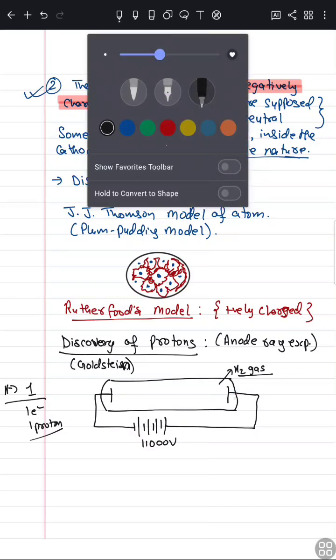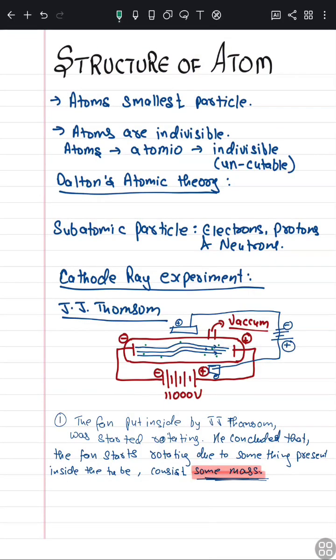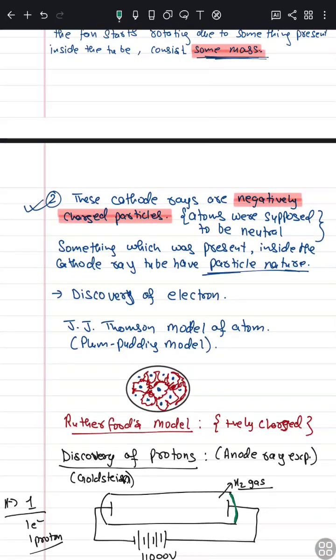In the previous experiment, zinc sulfide was applied on the backside of the cathode ray tube. When cathode rays hit the backside of the tube, it started glowing. So a zinc sulfide screen was used, and it started glowing.